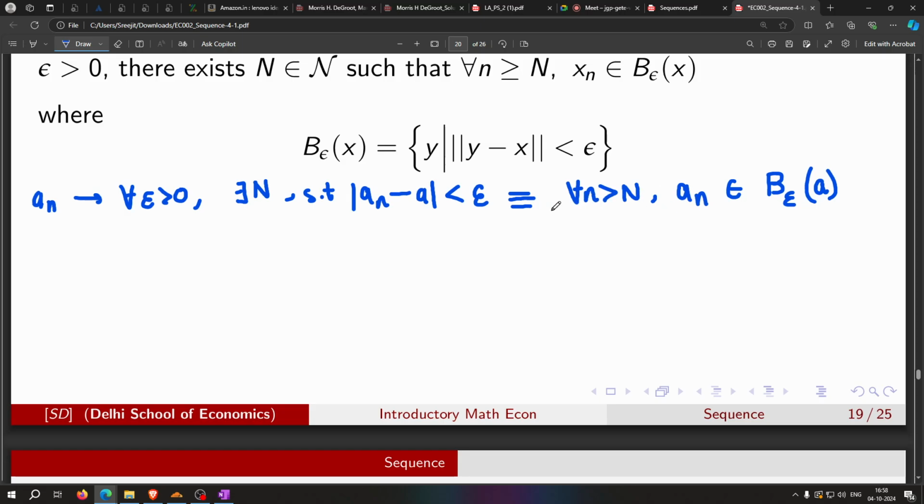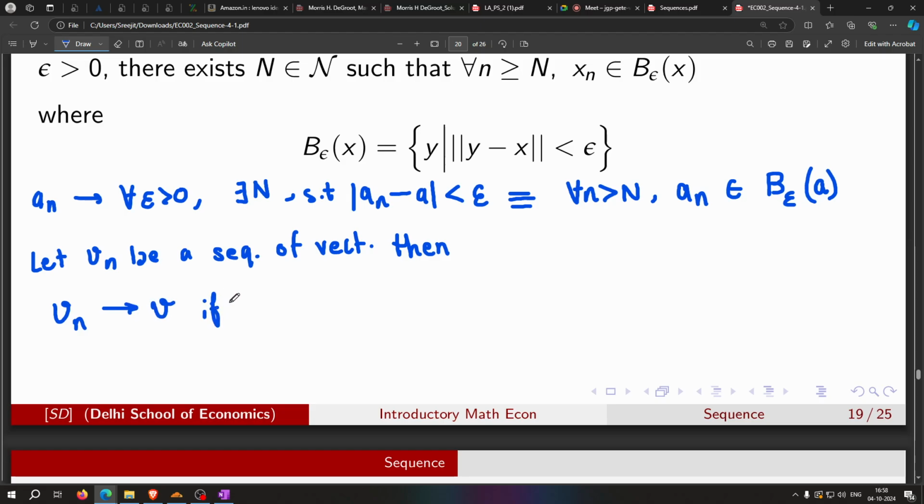Now we can just copy paste this for a vector. So let Vn be a sequence of vectors. Then Vn will converge to some particular V if there exists an N such that for all n greater than N, notice that the definition is not changing at all.